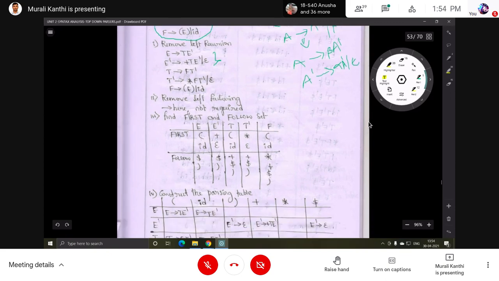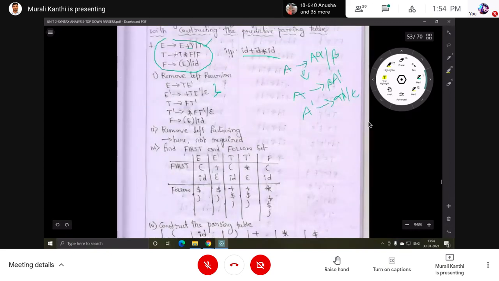The next step is to find the first set and follow set. You know first of E, first of T, first of F. But this is not considered; you don't consider this one. This is the grammar after removing left recursion. Whatever you do, you have to see only these productions. You have to find the first and follow set for each and every non-terminal: E, E dash, T, T dash, F.